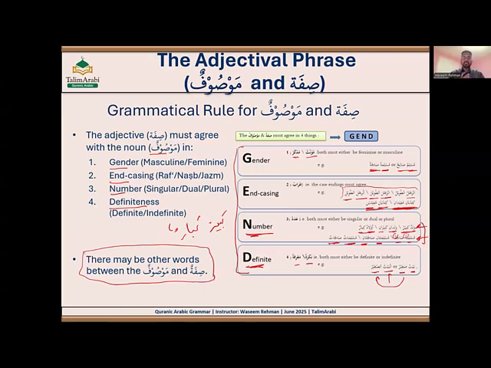For mudaf and mudaf ilayhi, we see that they must come one after the other; there cannot be anything in between them. But between mawṣūf and sifa, other words can come, or may not be there. Right now there is nothing in between, like Muslimun, Salihun. But it's possible that another word may appear in between these two words.